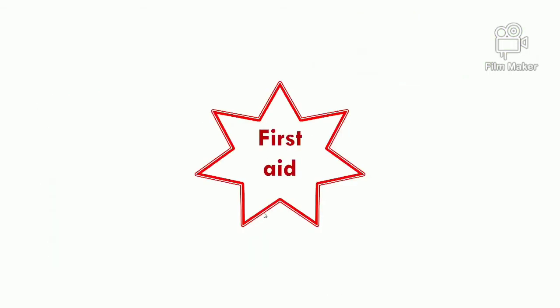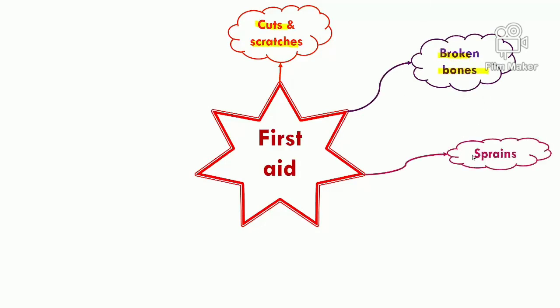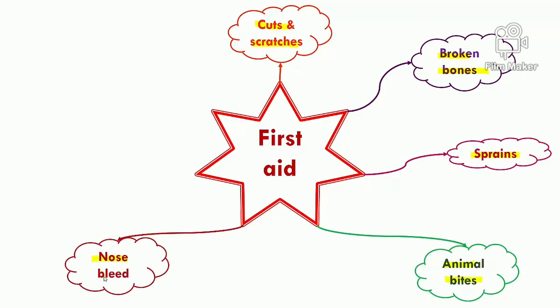We will be studying how to give first aid for various situations, like how to give first aid for cuts and scratches. Then we'll see how to give first aid for broken bones. Then we'll see how to give first aid for sprains, then for animal bites. Then we'll be moving on to nosebleed and how to give first aid for a nosebleed.